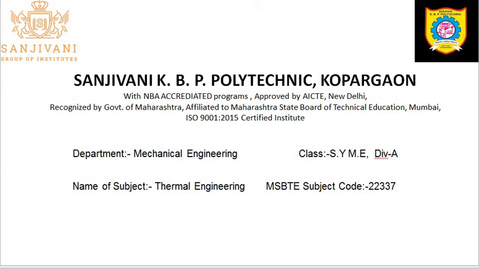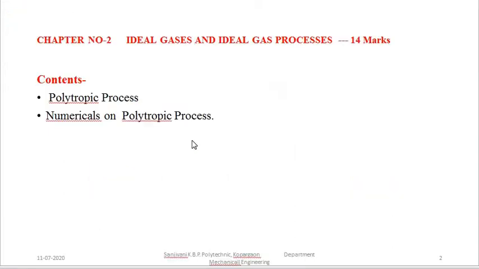Hello friends, welcome back. Today we are going to discuss a new process, the last process in this chapter on ideal gases. This last process is called the polytropic process. We are going to discuss the polytropic process today, and we are going to solve numericals on it. First, we'll see the actual meaning of the polytropic process.